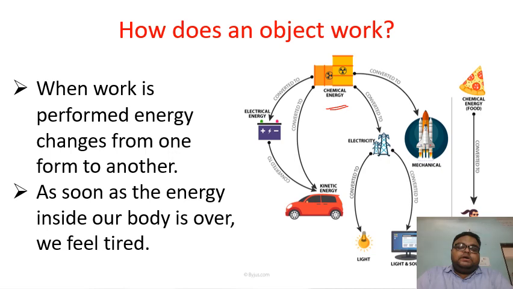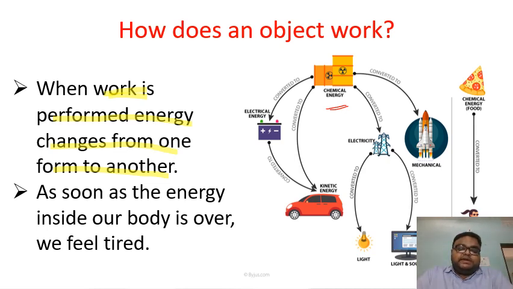Right, students? Whenever the work is performed, the energy changes from one form to another. As soon as the energy inside our body is getting finished, we start to feel tired. Okay, I don't want to do any work. These type of activities occur when you have no energy left with you.